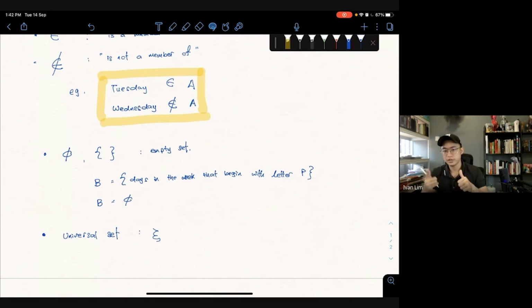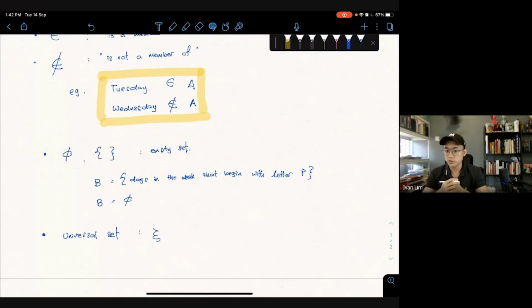There's year 11 science, year 11 sub-science, year 11 arts. So you see the three different classes, all of you are in different sets. But collectively, everyone in this universe is called a universal set, which has 8 plus 8 plus 3 of you. So there's 19 of you here, and you all consist of the entire universe.